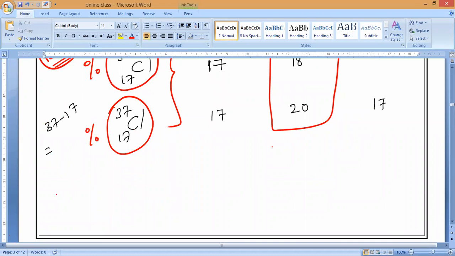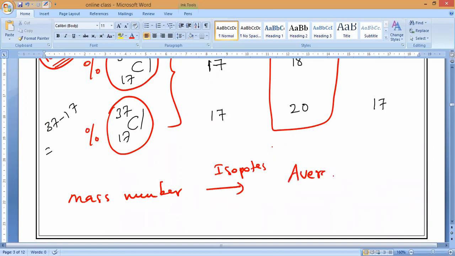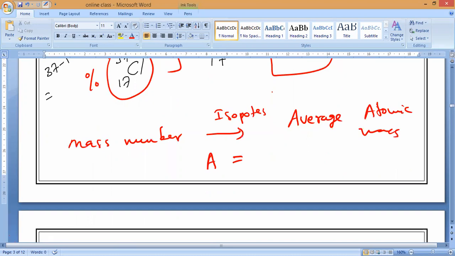So the mass number for isotopes, what do we call it? For isotopes, it is called the average atomic mass. That is also represented with A only. Is it okay now, everybody?